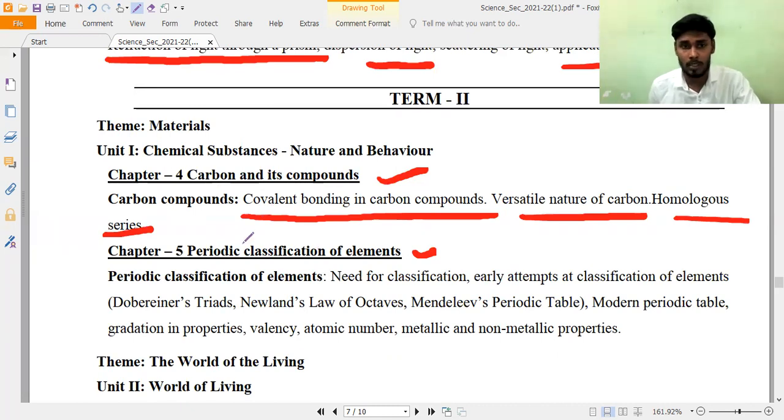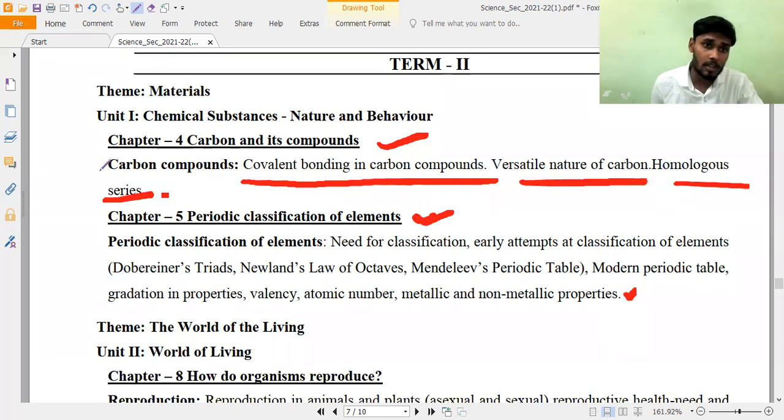Functional groups have been deleted, like last year. So this year also the same thing. After this we need to study only a smaller number of concepts they have given. But coming to periodic classification of elements, almost all the concepts have been included, so we have to study the complete chapter. So in chemistry also we have a little bit of deletion in the second board examination.